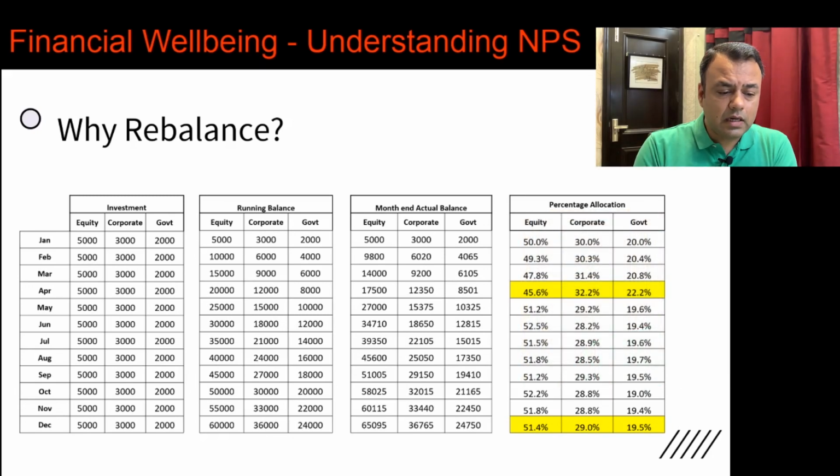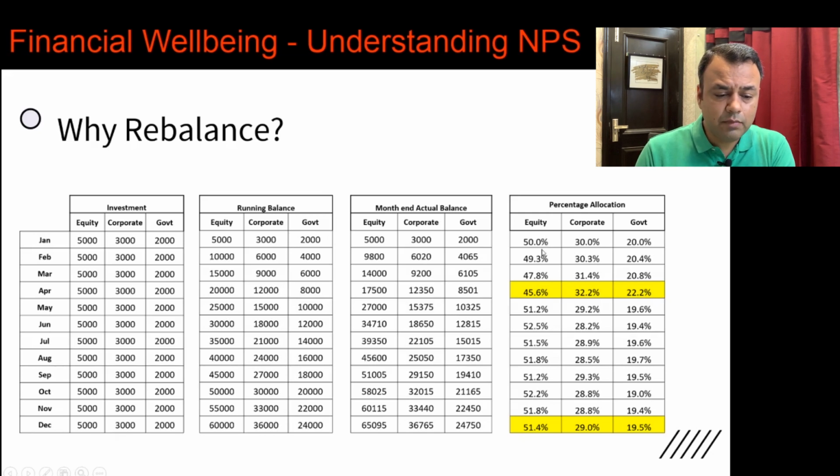If we translate these numbers into percentages from an allocation perspective, what one observes is that over the course of 1 year, the percentage exposure to different asset classes has changed considerably.